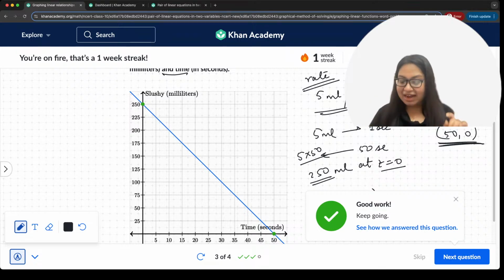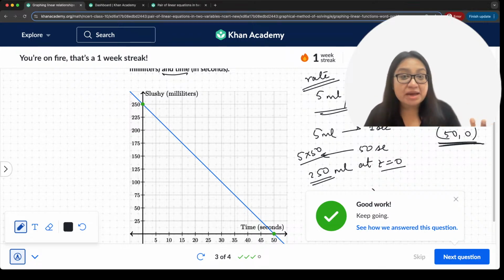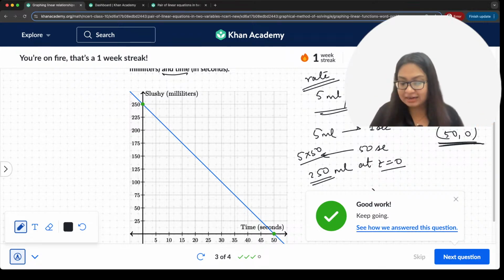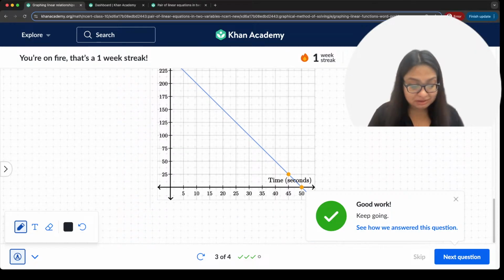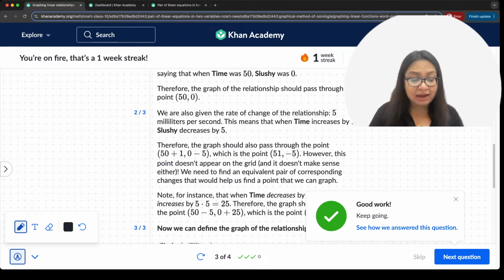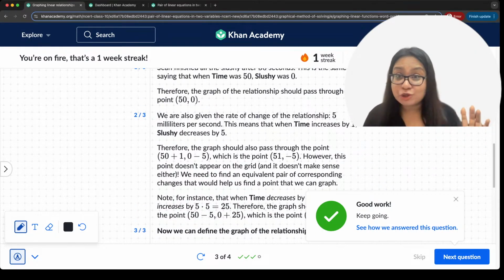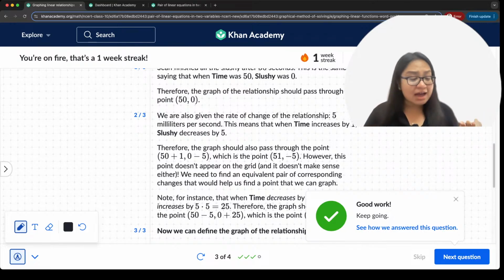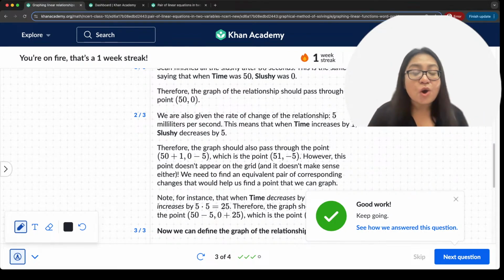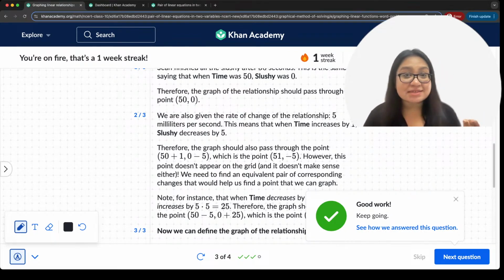Correct. And if you want to see the step-by-step solution, you can come here and see it. All of these questions in the exercises have a feature that I love.